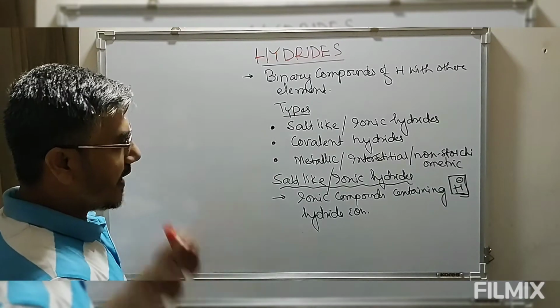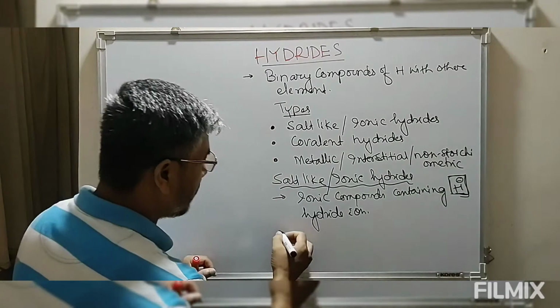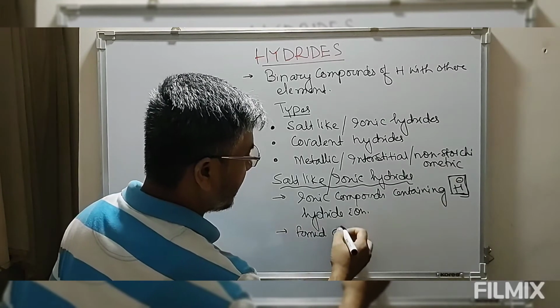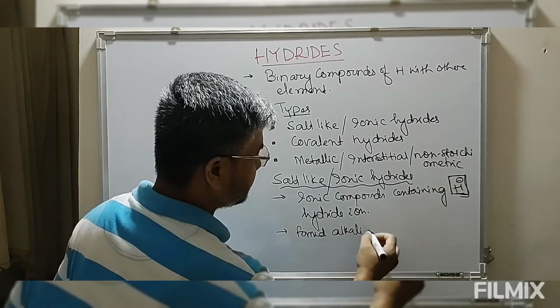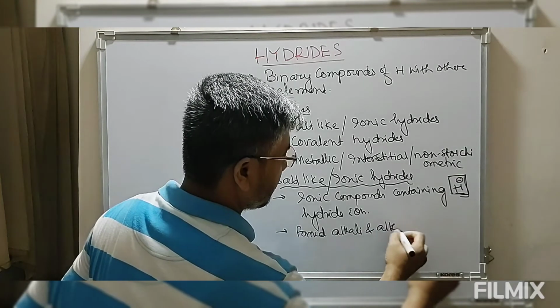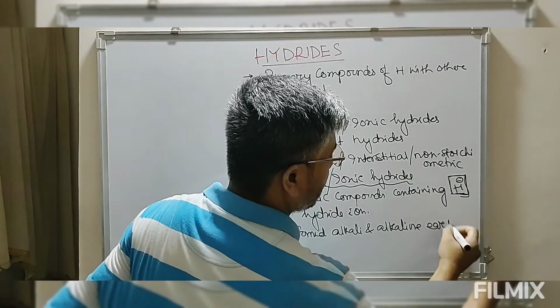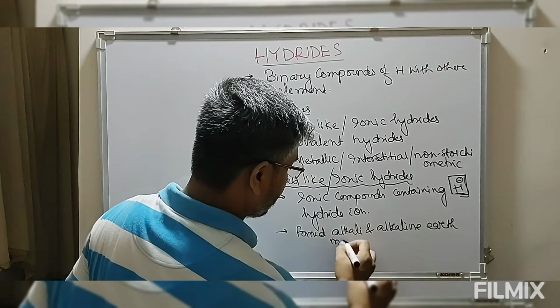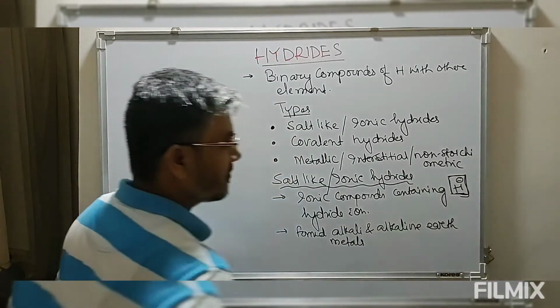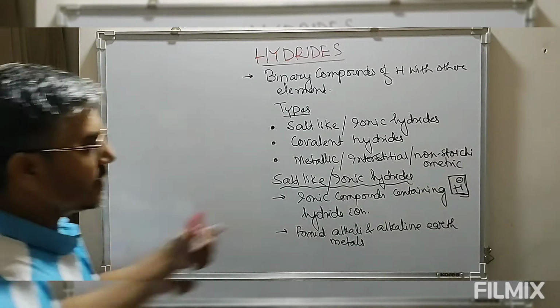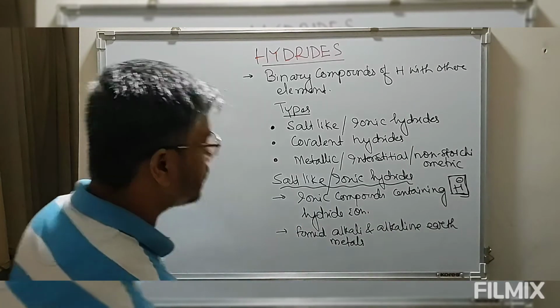So ionic hydrides contain H minus, the hydride ion, and they are formed by alkali and alkaline earth metals. That means group 1 and group 2 elements.